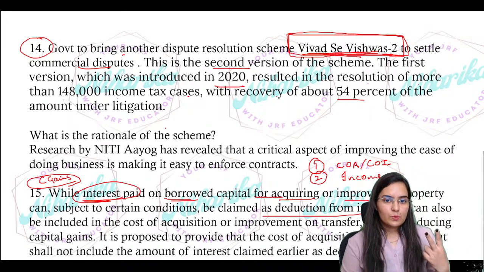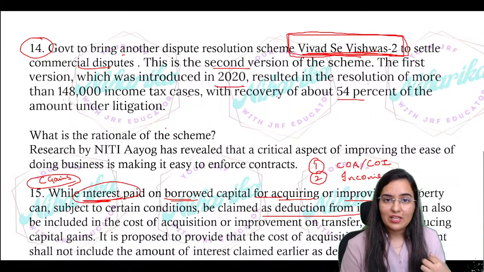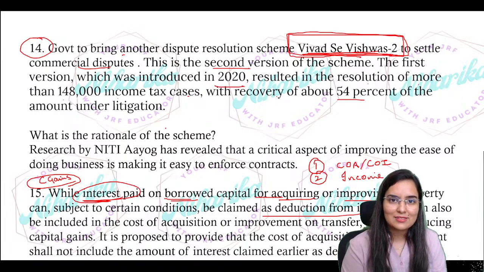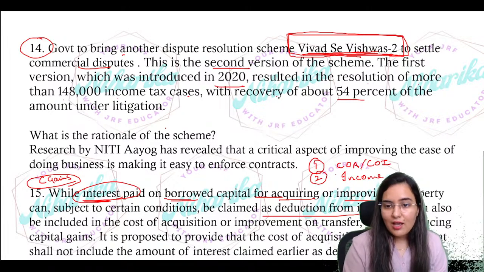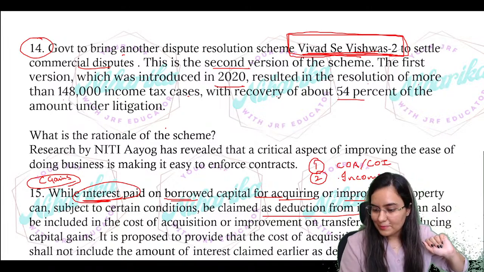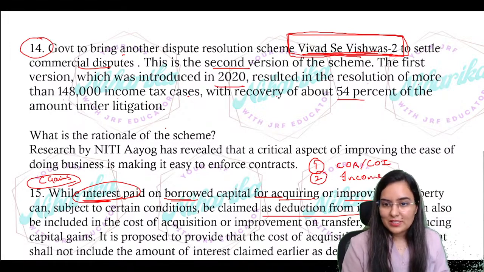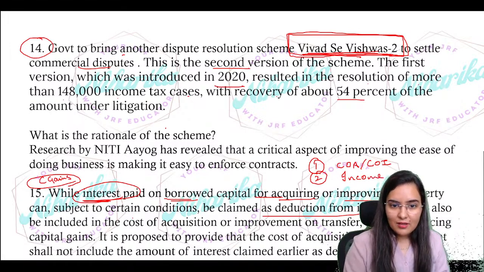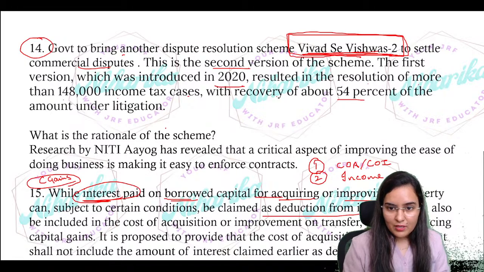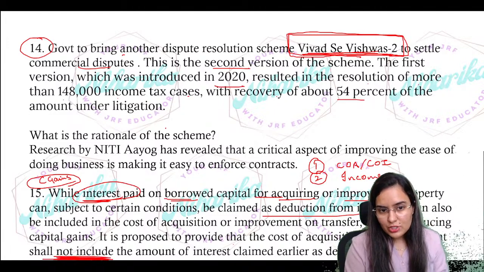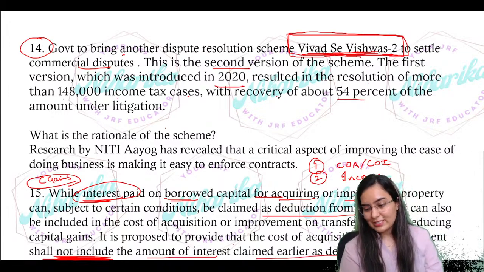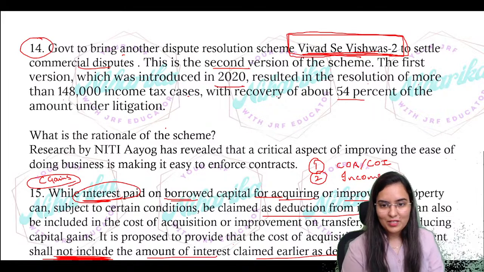So two deductions we were taking. Again, the government was feeling like, oh, there is a loss of income tax. So now they have removed this. They have removed it, कि अब दो जगह पे you cannot take, है ना, two places पे you cannot take deduction. And now it is proposed to provide that the cost of acquisition or improvement shall not include the amount of interest claimed earlier as deduction. Yes, 24A, superb, right?